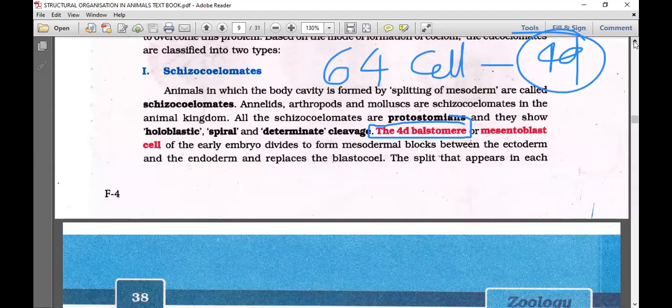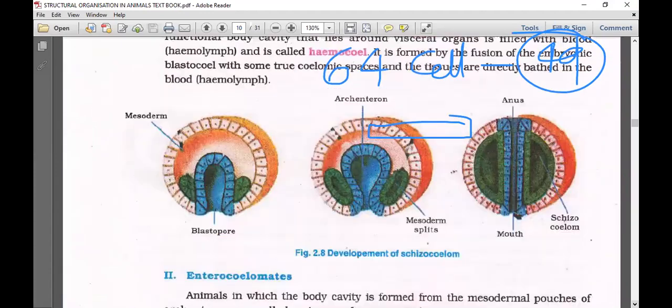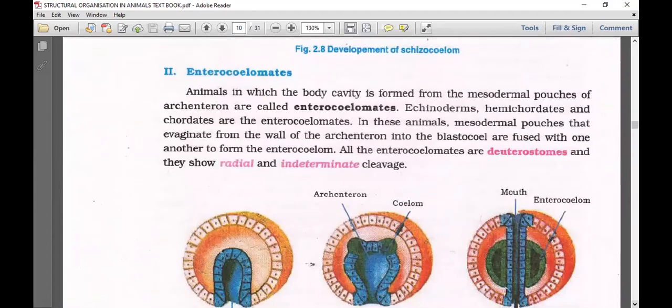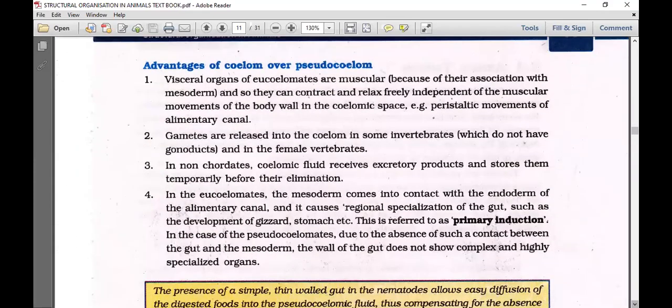And now let's give the conclusion to the Coelom chapter. Advantages of Coelom that we need to go through. Let me erase this. So, keyword to be remembered: for Acoelomates, splitting of mesoderm. For enterocoelomates, pouches of archenteron. So finally, let's close this area. Advantages of coelom over pseudocoelom.